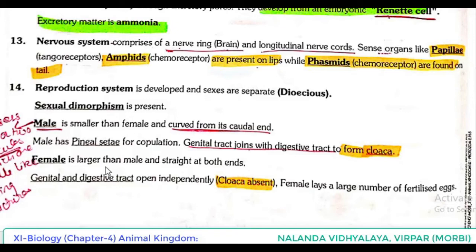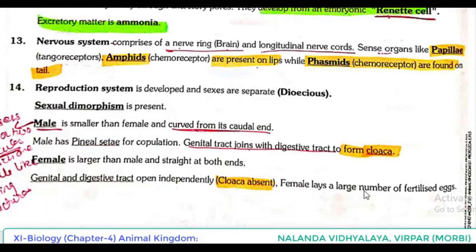Female is larger than male and straight at both ends. As compared to male, we can see that in the case of female, they are larger, but both the ends are tapered, pointed. Genital and digestive tract open independently. So as in the case of male, here cloaca is not present. In the male, cloaca is present because genital tract joins with the digestive tract to form cloaca. But in the case of female, genital and digestive tract open independently, separately, so cloaca absent.